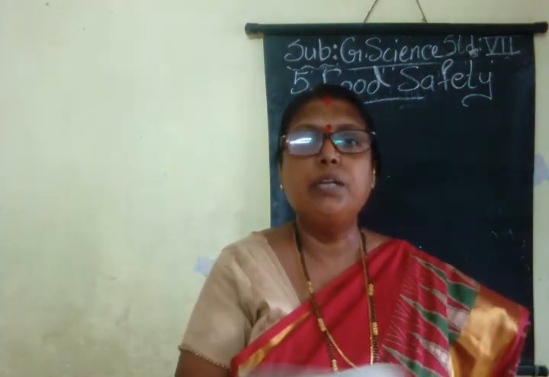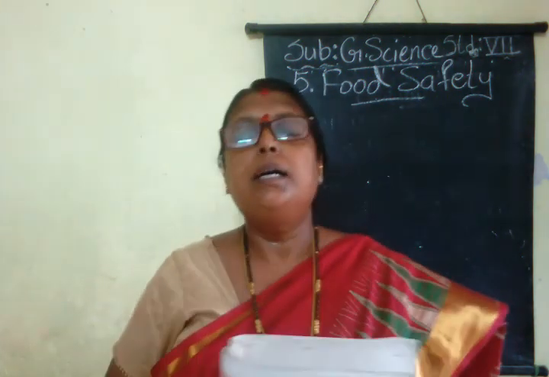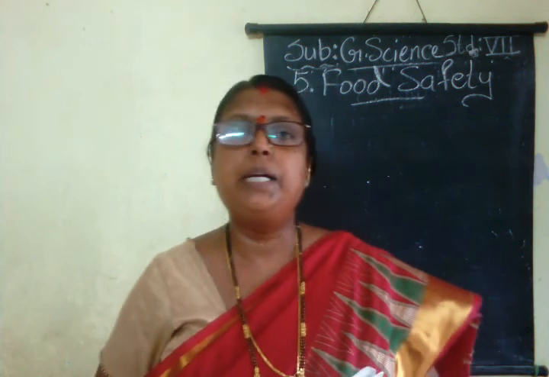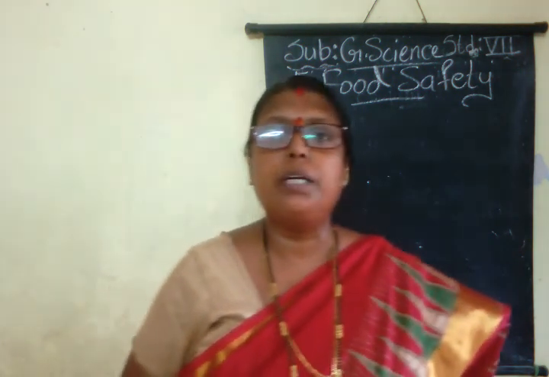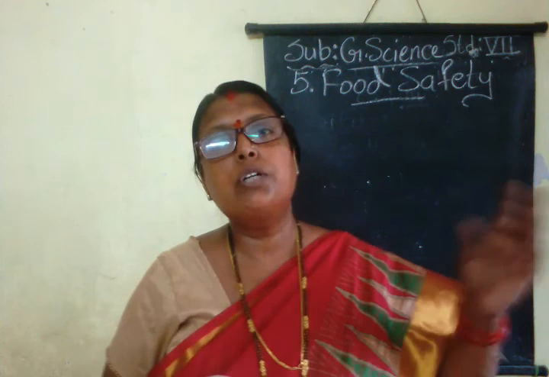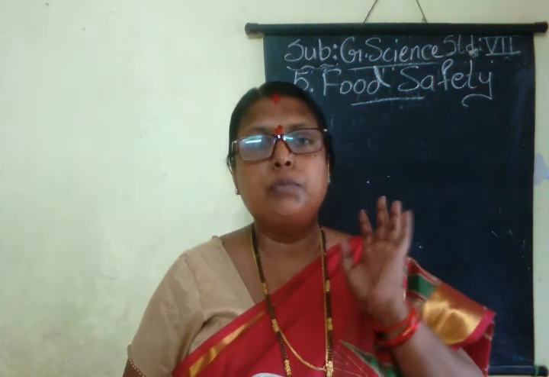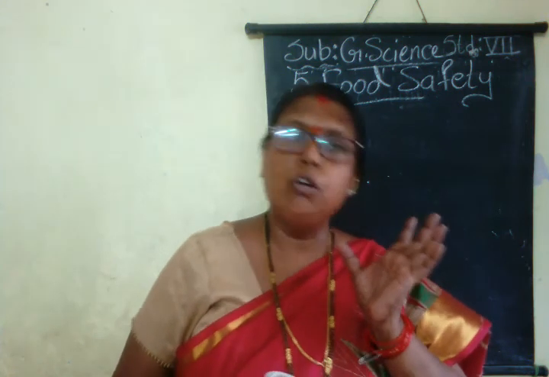Second is quantitative wastage of food. Quantitative wastage of food means, children, during large gatherings like marriage functions and birthday functions, we prepare food in a large quantity. Sometimes a very large quantity of food remains after all the guests have eaten. This is nothing but quantitative wastage of food.